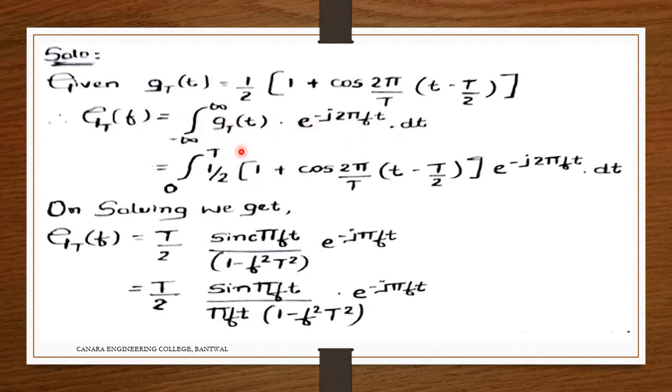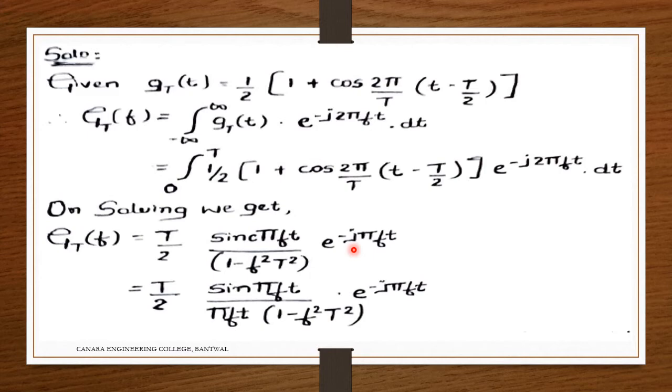So I am just representing g_T(t) as nothing but half into 1 plus cos 2π/T into (t minus T/2), into e raised to minus j2πft dt. On solving, we get G_T(f) is equal to T/2 into sinc(πfT) divided by (1 minus f squared T squared) into e raised to minus jπfT. So this is what we are getting.